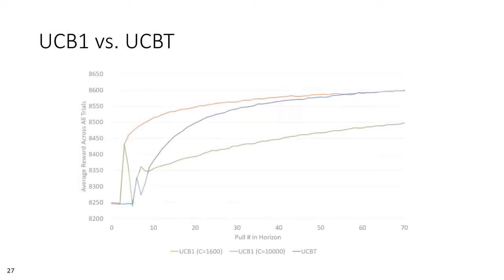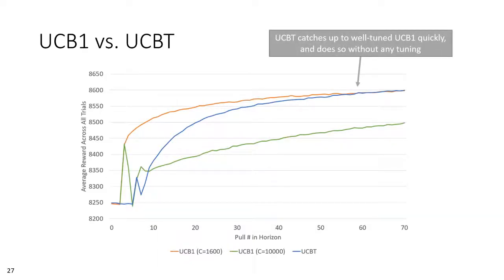This experiment shows a run against the stationary step simulator with a properly tuned UCB1 in orange, a poorly tuned UCB1 in green, and the UCBT strategy, which requires no tuning, in blue. Here we can see that although there is a slower start for the UCBT strategy, it quickly catches up to the optimal UCB1 in a relatively short horizon. Most important, it very quickly outperforms the poorly tuned UCB1.